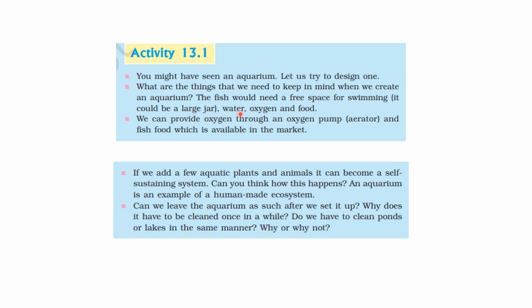Water is needed, oxygen is needed, food is needed. Okay, oxygen we can provide through an oxygen pump या aerator use कर सकते हैं. Fish food is available in the market that you can have. Now if we add a few aquatic plants and animals, it can become a self-sustaining system. ठीक है, so we have to think like how this happens. Okay, so an aquarium is an example of a human-made ecosystem.